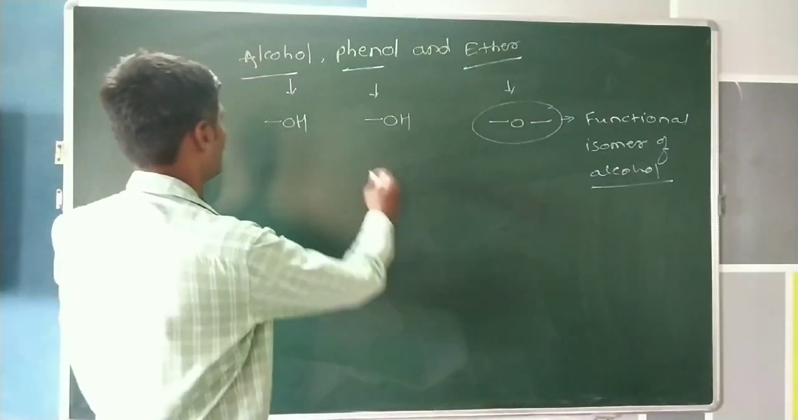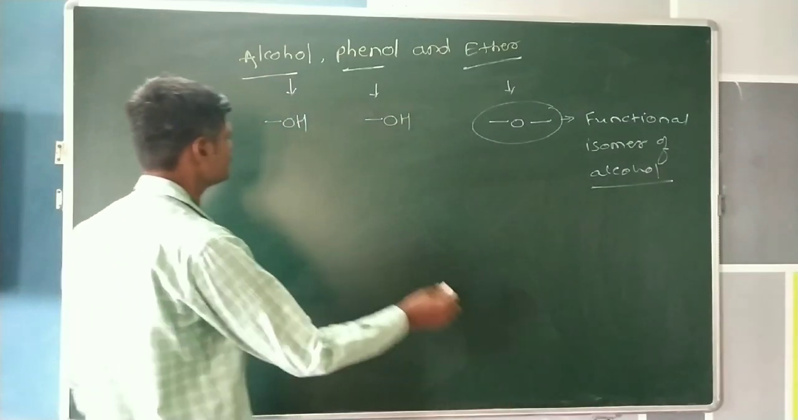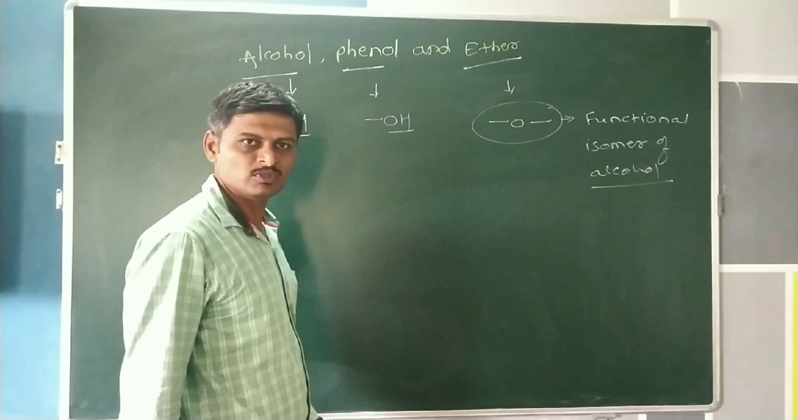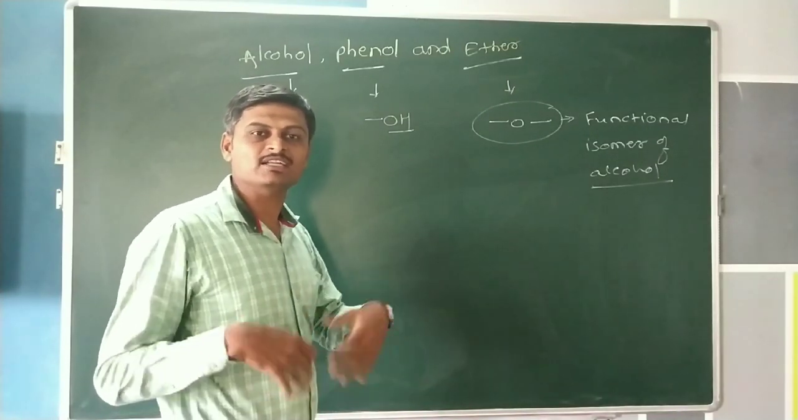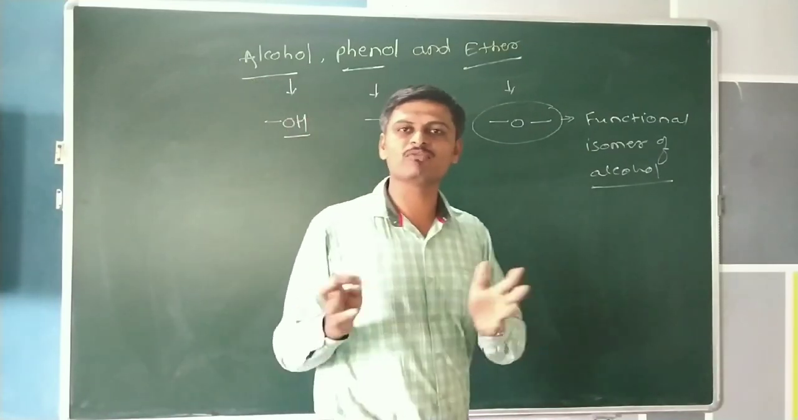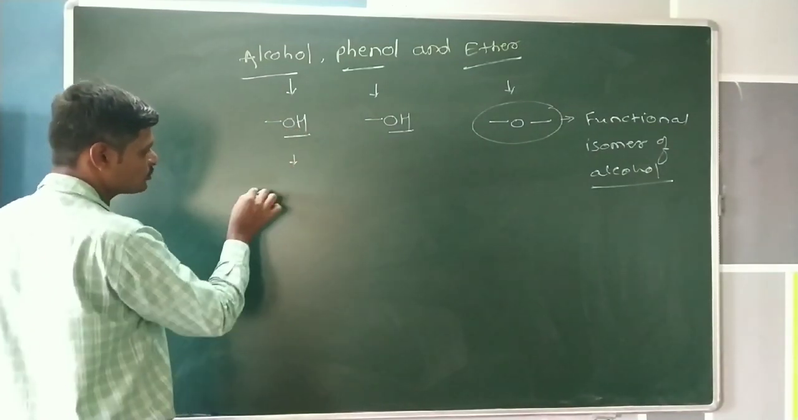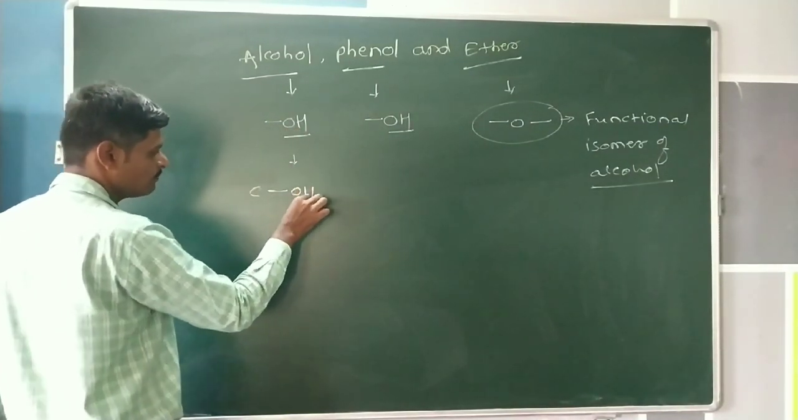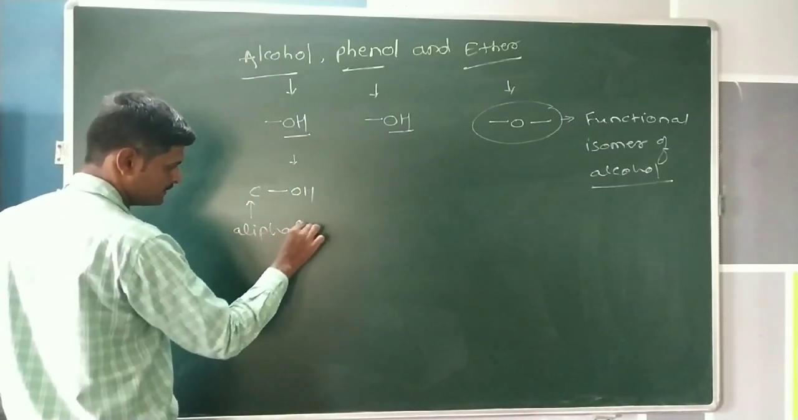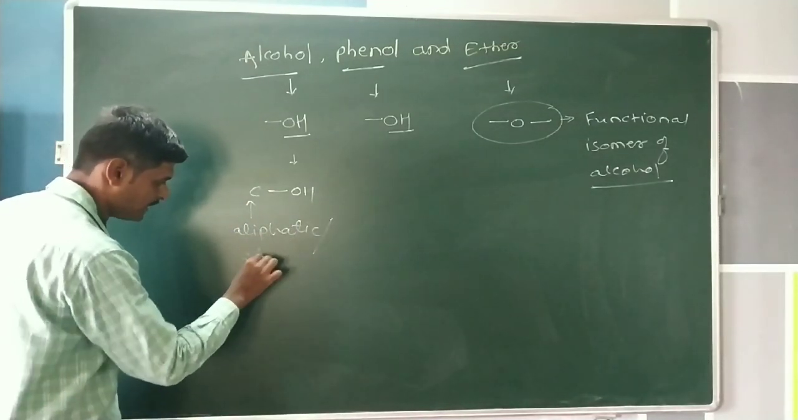Now we can see alcohol and phenol. The main difference between alcohol and phenol is that the hydroxy group is attached to different kinds of molecules. Then we can easily differentiate between alcohol and phenol. If the hydroxy group is attached to a carbon atom that is an aliphatic carbon atom, commonly known as an alkyl group, it is an alcohol.